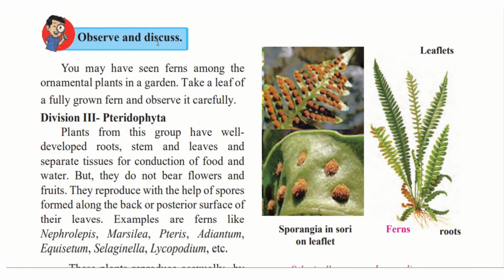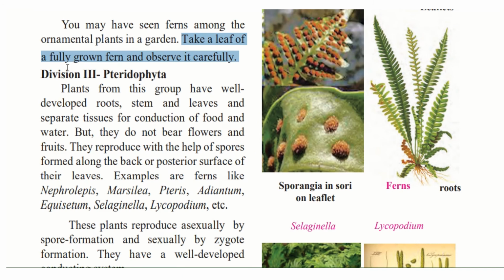Now, let's observe and discuss. You have seen ferns among the ornamental plants in the garden. What are ferns? If you look at the picture given alongside, these are the fern plants which are used as decorative plants in most places. So take a leaf of a fully grown fern and observe it carefully. When you pluck a leaf, don't pluck the small leaves, but take a fully grown leaf and observe it very carefully from the front side and from the back side. Based on this, we will be learning about the third division, that is the Pteridophyta.